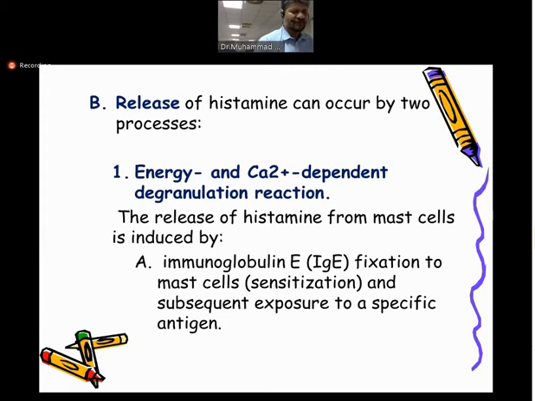So whenever you have allergy, the IgE is released. This sensitizes the mast cells, and then finally you have the release of the histamine. So histamine release is involved with the antibody immunoglobulin E, or IgE. So this is important, that the release of this histamine requires this antibody.